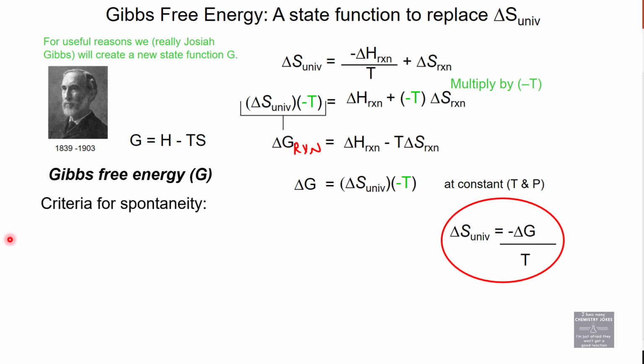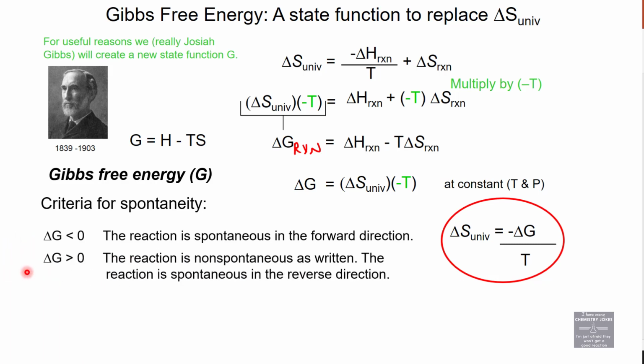A few things about our state function G. Negative, spontaneous. Positive, non-spontaneous. We might say it's spontaneous in the reverse direction. I don't love saying it that way, so I probably avoid saying it that way most of the time.